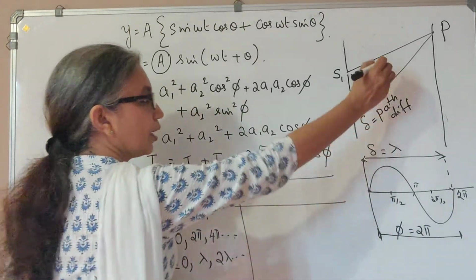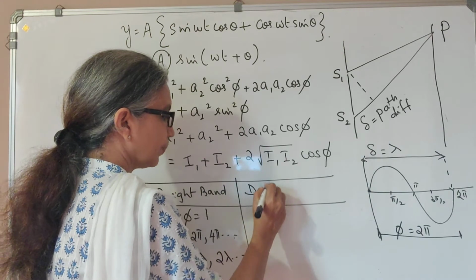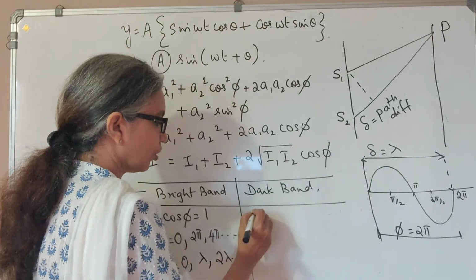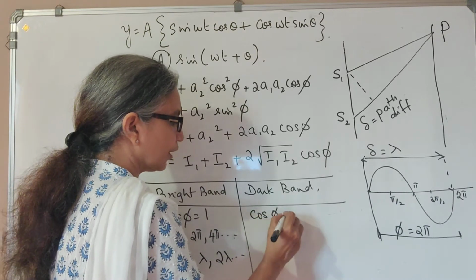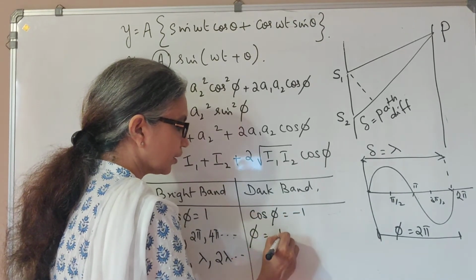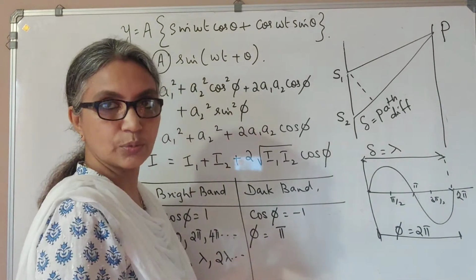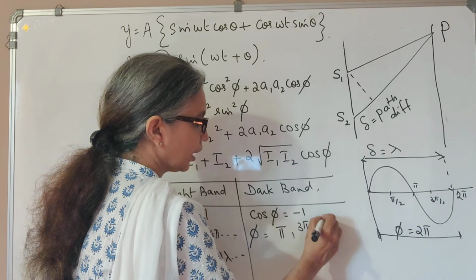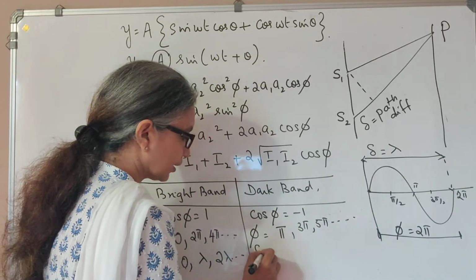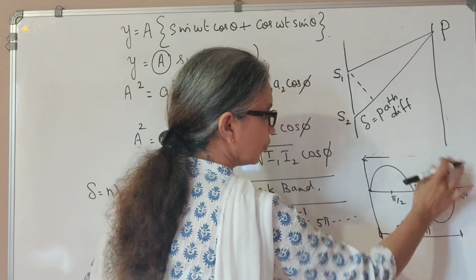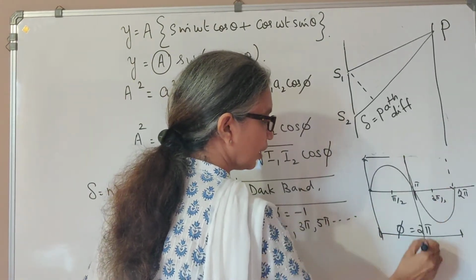Now if you want a dark band, or destructive interference at P, then we know that cos phi will be taking the minimum value, that's -1. Cos 180 is -1, so phi is pi, 3 pi, 5 pi and so on. Here we are talking about pi, which means half of this.